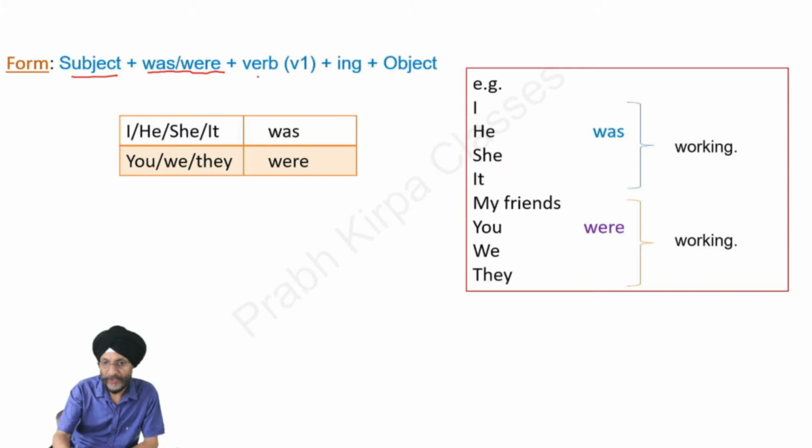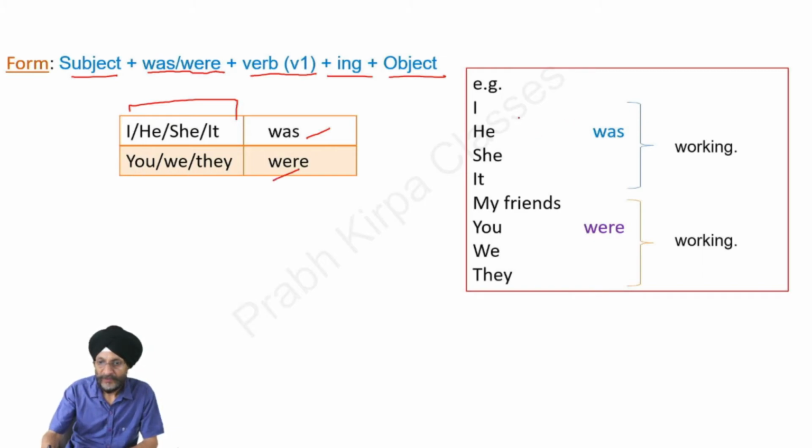This is the helping verb. Then comes the basic form of the verb and we have to add ing, then comes the object. In case of subject I, he, she, it, we use the verb was. And in the case of you, we, they, we use were. For example, I was, he was, she was, it was working.